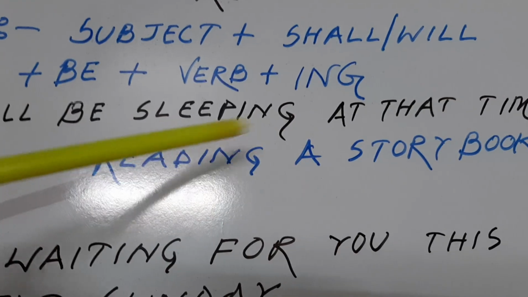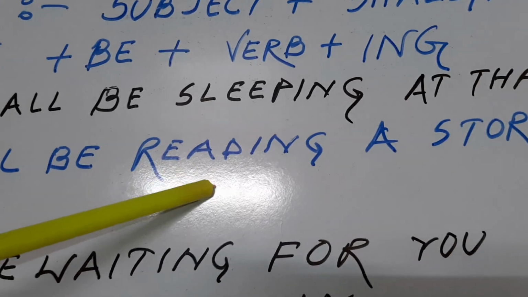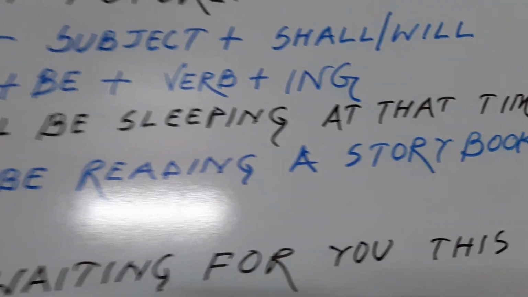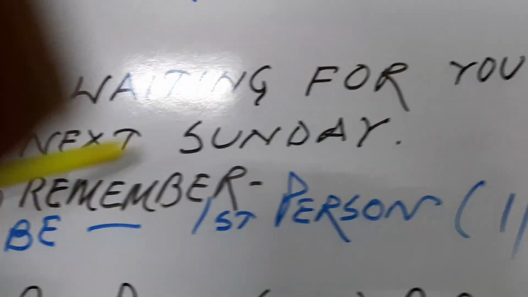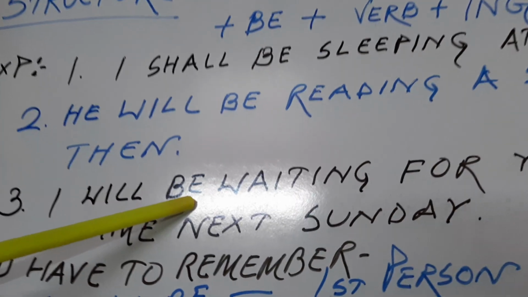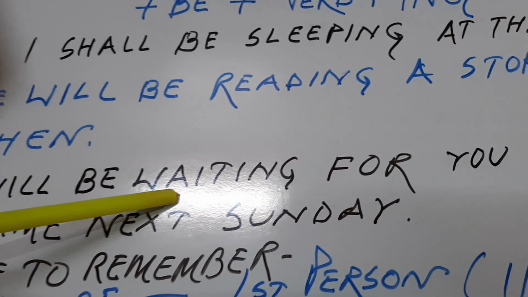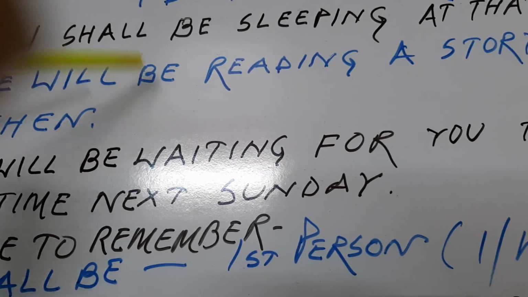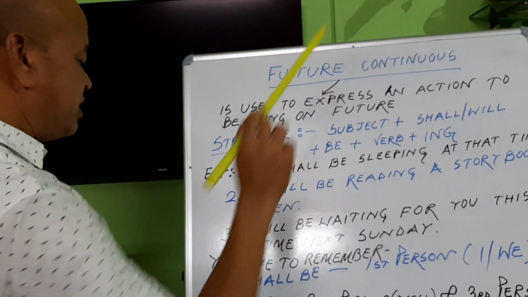Now see the second sentence. He will be reading a storybook then. Same subject, auxiliary verb, be, verb with ing or present participle form. A storybook is your object. Then number 3, I will be waiting for you this time next Sunday. Here also I is subject, will is auxiliary verb, be is permanent. In every future continuous tense you have to write be. Waiting is main verb or principal verb. The verb is in present participle form. So these are the sentences or examples of future continuous tense.